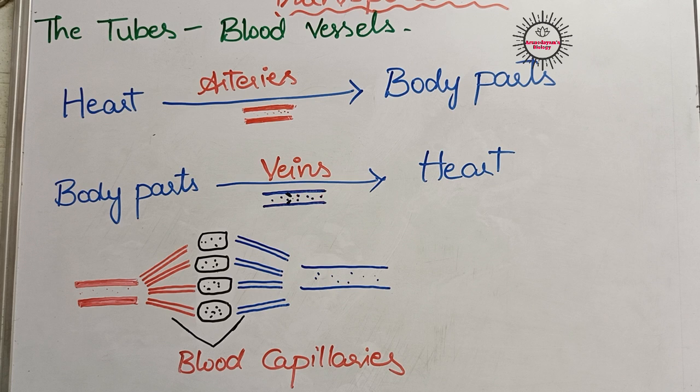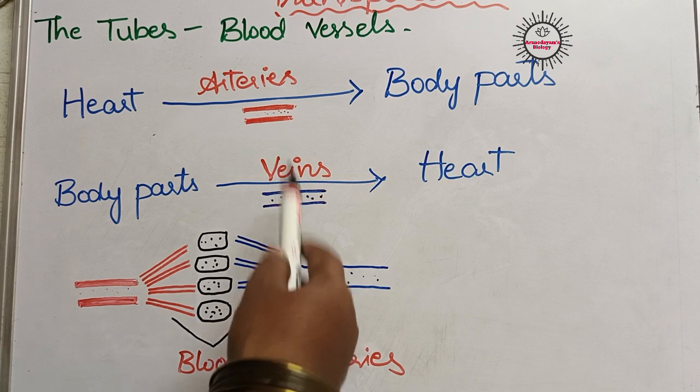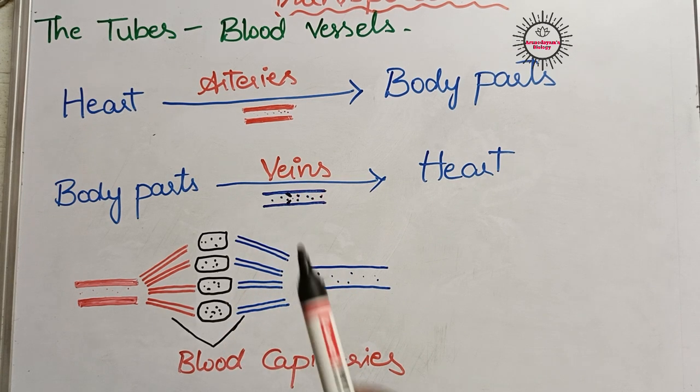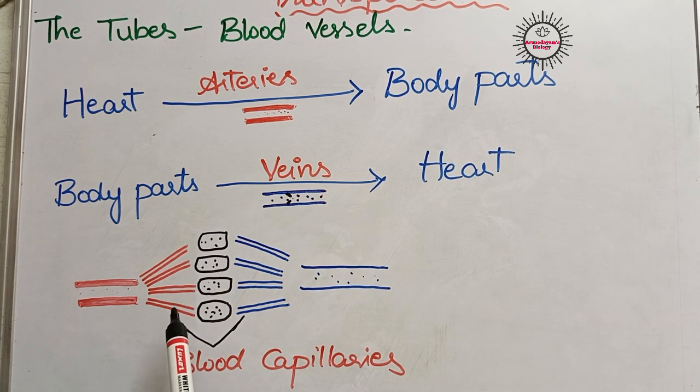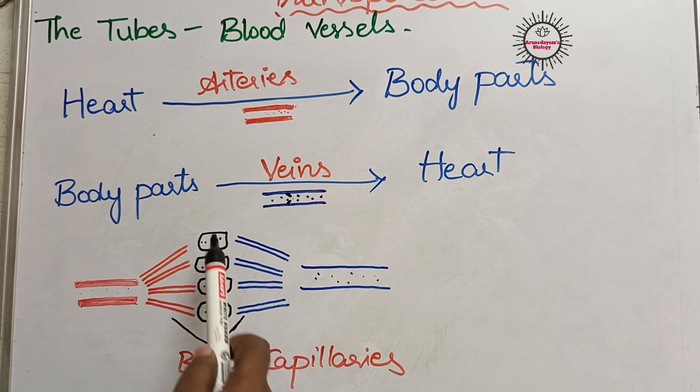The third type of blood vessels are blood capillaries. These blood capillaries are formed by arteries and veins themselves. Arteries, after reaching a particular organ or cells, divide into so many hair-like branches called blood capillaries. These blood capillaries are attached to the cells.